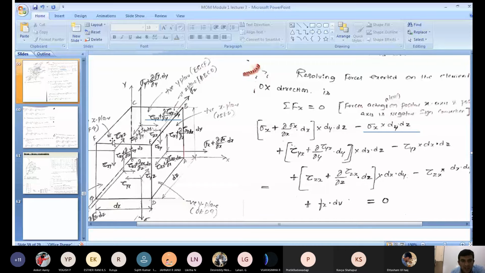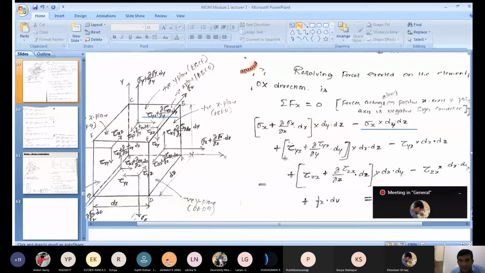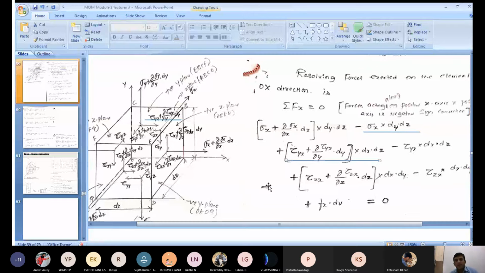EF is dx, EB is dz. So multiply dx into dz. Now that is acting in the positive x axis, right? That's why the plus sign comes here.